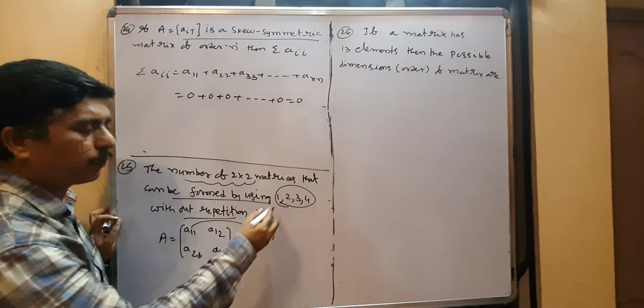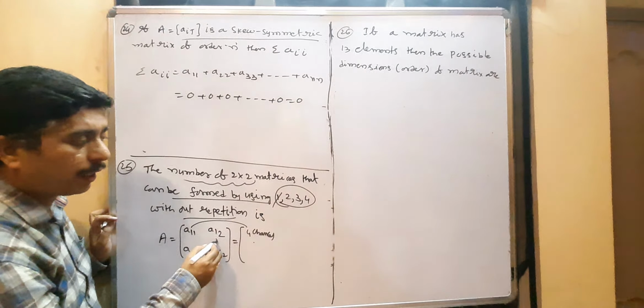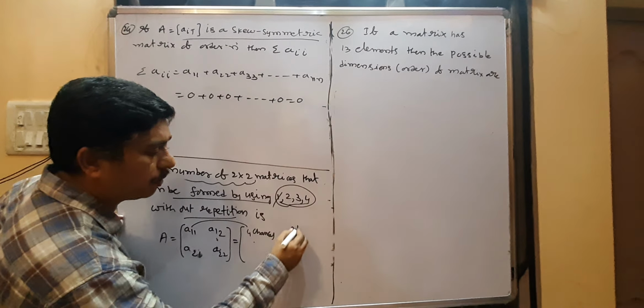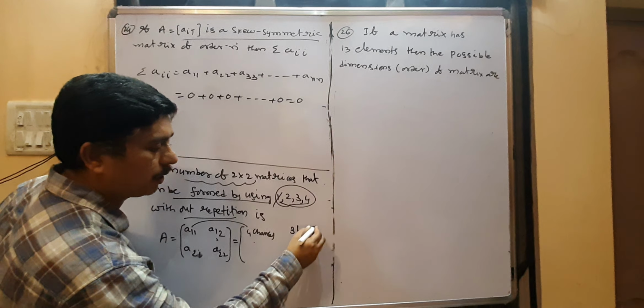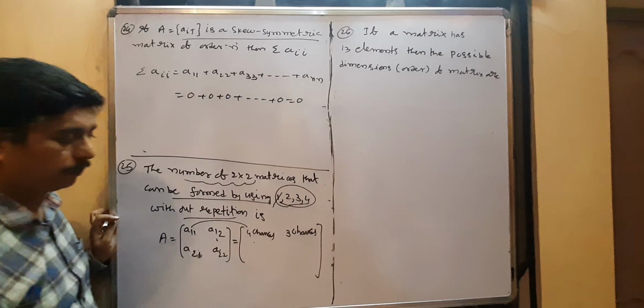Out of 4 chances, one number is used in the first place. Next, for a12 you have the remaining how many numbers? 3 elements. So the second element has 3 chances.